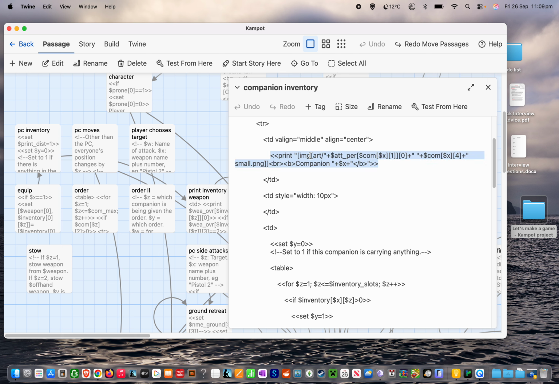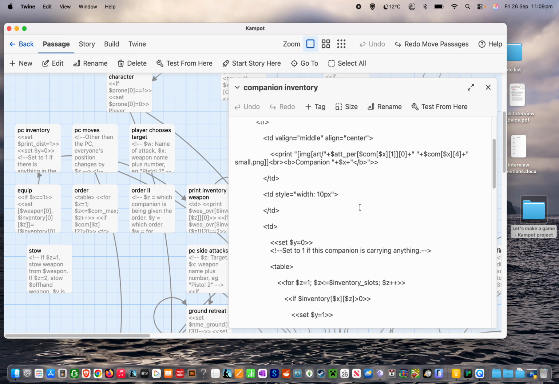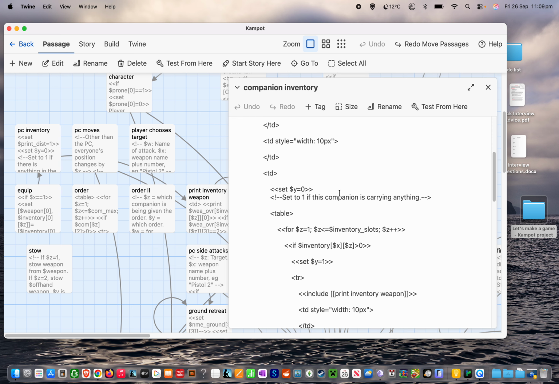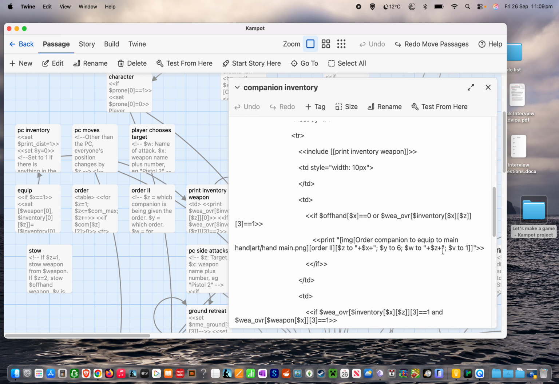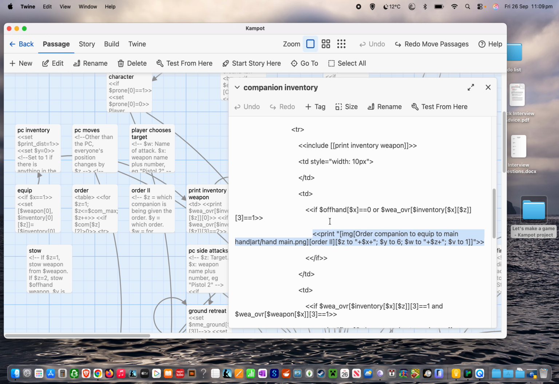Instead of a button command, we have an img command. Sorry, that's the wrong img command. Where is it? There it is. That used to be a button, and now it's an img command, which of course stands for image. And this is probably the most complicated version of the image command. It's got all the extras.